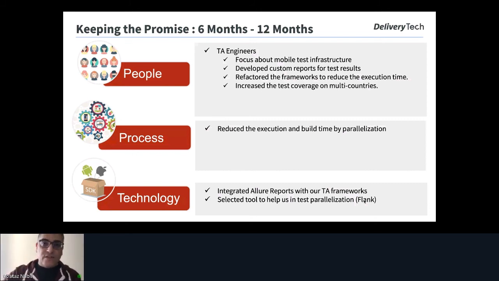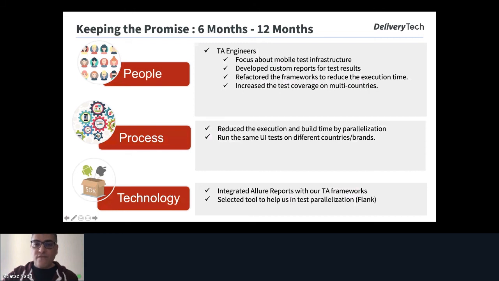Increasing the test coverage. So we started increasing the test coverage by writing more test automation scripts for different countries, because we started with one country, but we need to run the same test cases in different countries. So we start increasing the coverage by supporting multiple countries. Then run the same UI test on different countries and brands also.